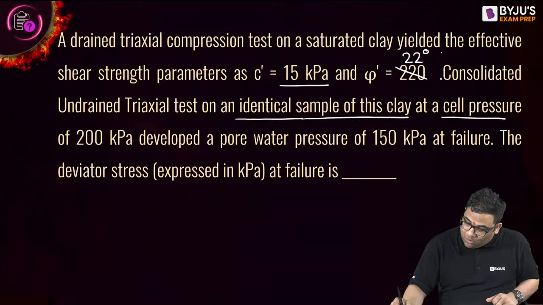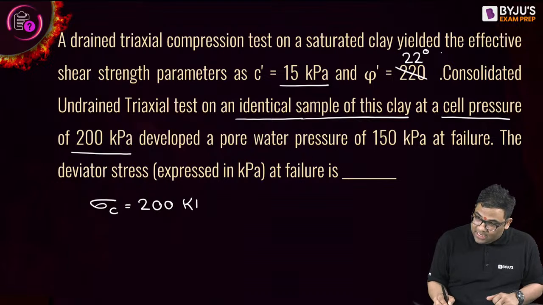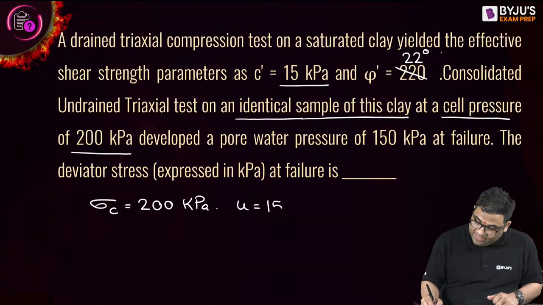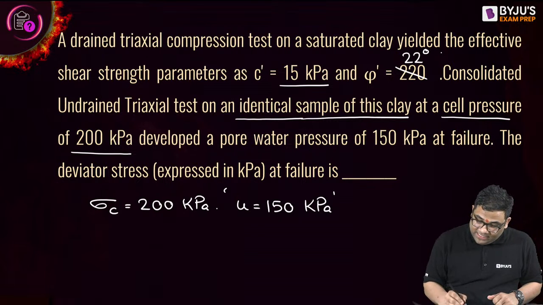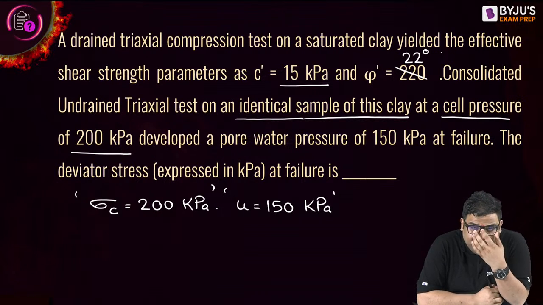At a cell pressure of 200 kilopascal, and the pore water pressure is given as 150 kilopascal. So the pore water pressure is given because we are dealing with the effective strength parameters, right?